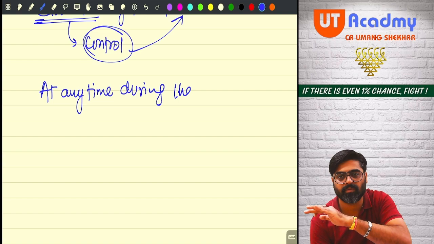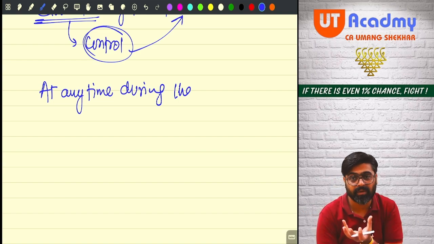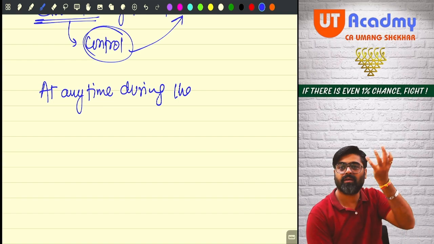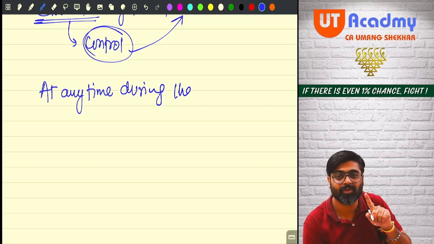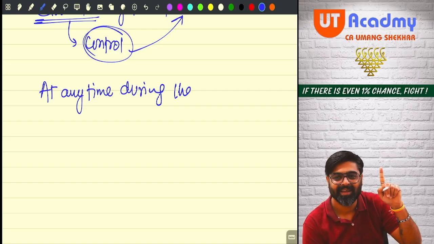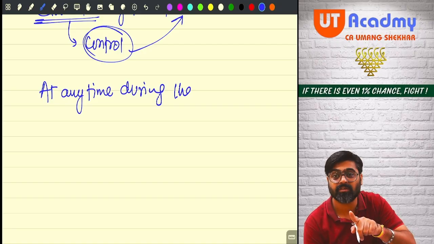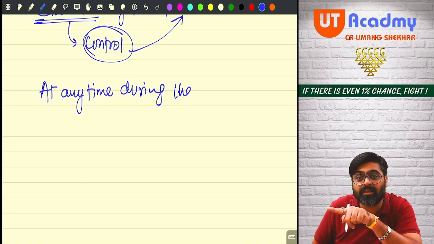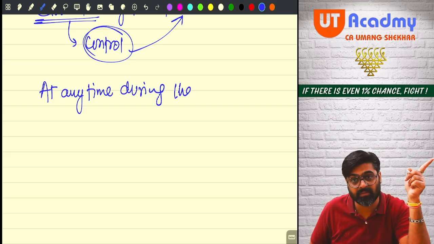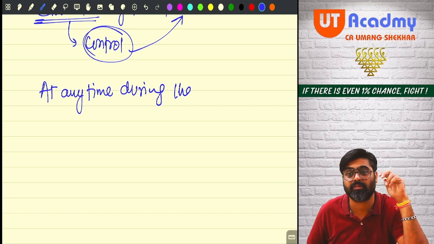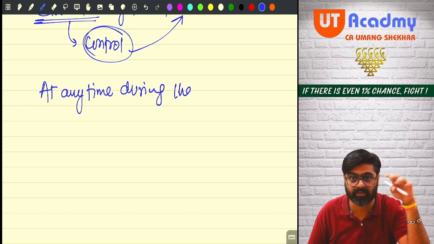What if the business or profession is not in existence in the previous year? Then its income will not be taxed under PGBP in the assessment year. Yes or no? But this has some exceptions when we go to deemed PGBP income. In deemed PGBP income, even if the activities of the business are not in existence in the previous year, still the income of that business will be taxable under the PGBP head during the assessment year. Those are the exceptions I'll tell you.